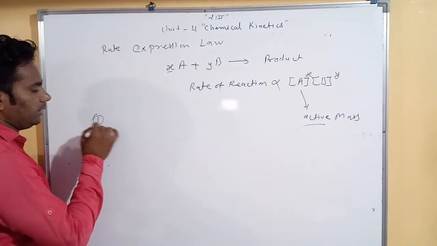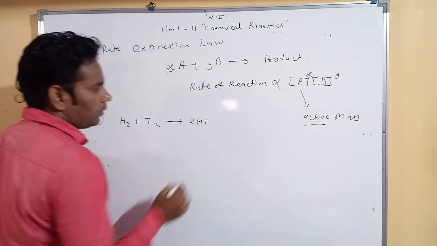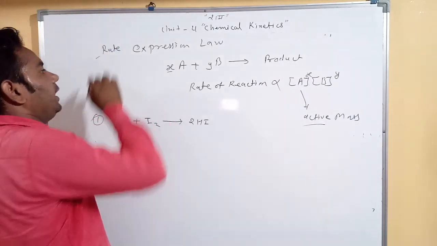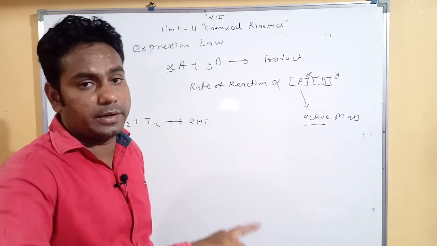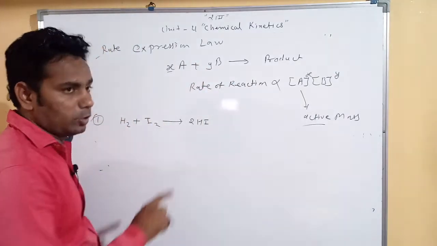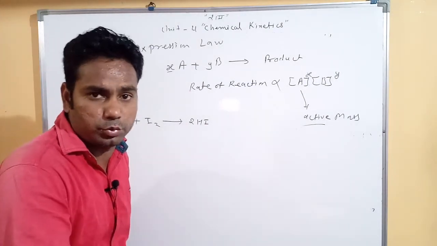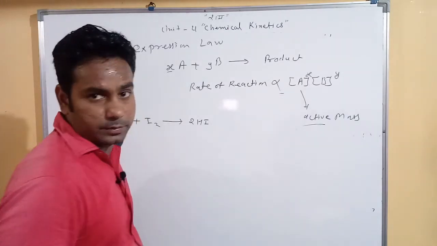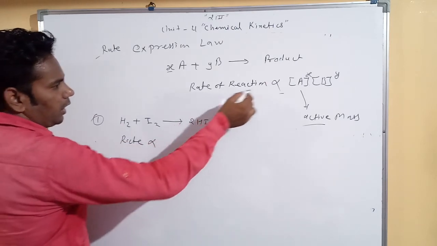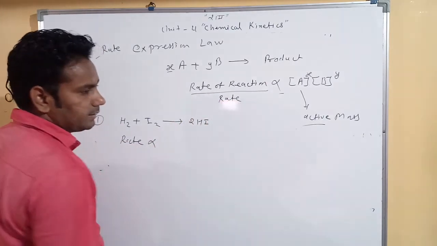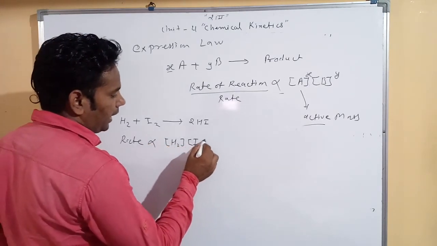Now we take an example: H2 plus I2 converts into 2HI. The rate of reaction according to rate expression does not depend on product concentration. Don't mix up the rate of reaction definition and the rate expression law, both are different. In the rate of reaction definition, we say rate of reaction is equal to, and here we say directly proportional to. So the rate is directly proportional to the H2 concentration multiplied by the I2 concentration.